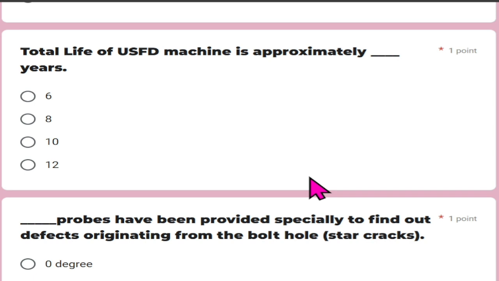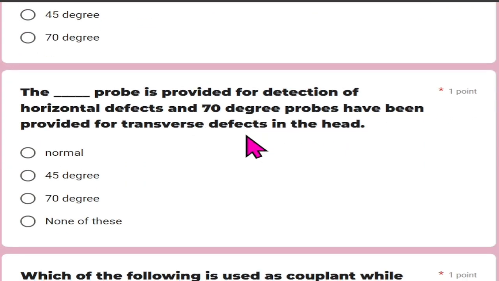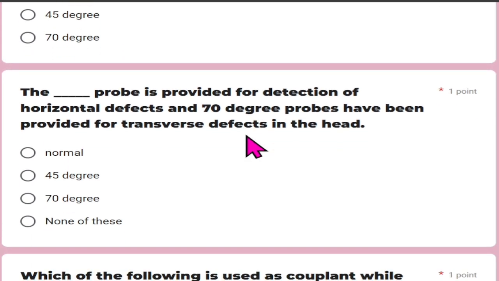Total life of USFD machine is approximately, and that is 8 years. Which probe has been provided especially to find out defects originating from the bolt hole or star crack? And that is 37 degree. Which probe is provided for detection of horizontal defects, and 70-degree probes have been provided for the transverse defect in the head, and that is normal.